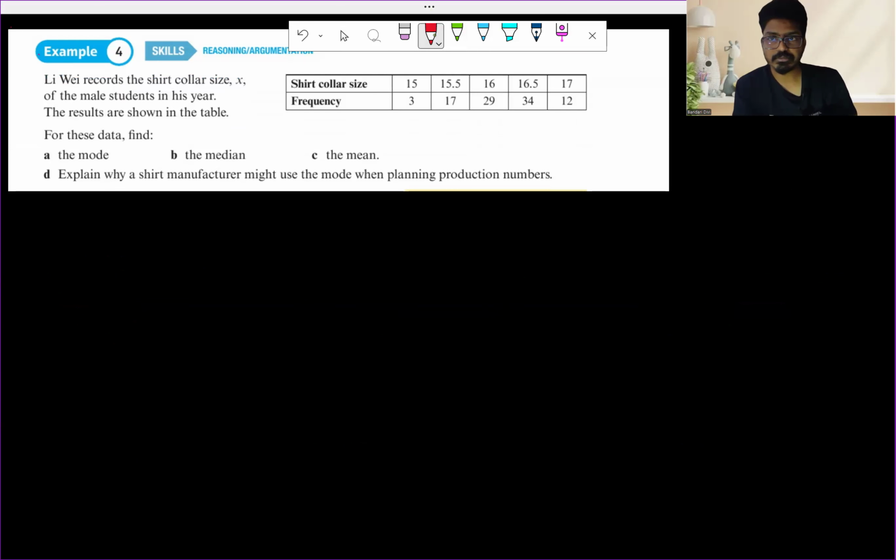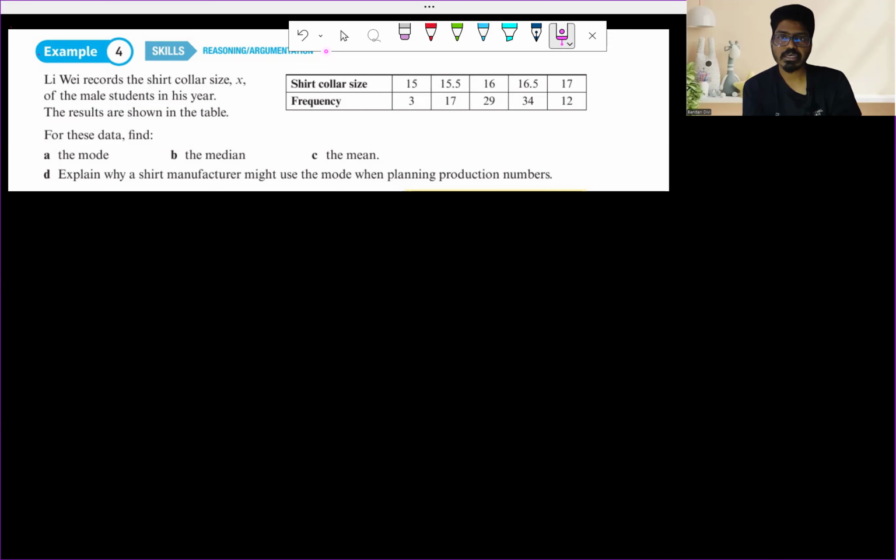Here is the first question on measure of central tendency, which is based on mean, median, and mode. All the questions are together. The first example: Lee records the shirt collar size, X, of the male students in his year. The results are shown in the table. For these data, find the mode, find the median, and find the mean, and also explain why a shirt manufacturer might use the mode when planning production numbers.